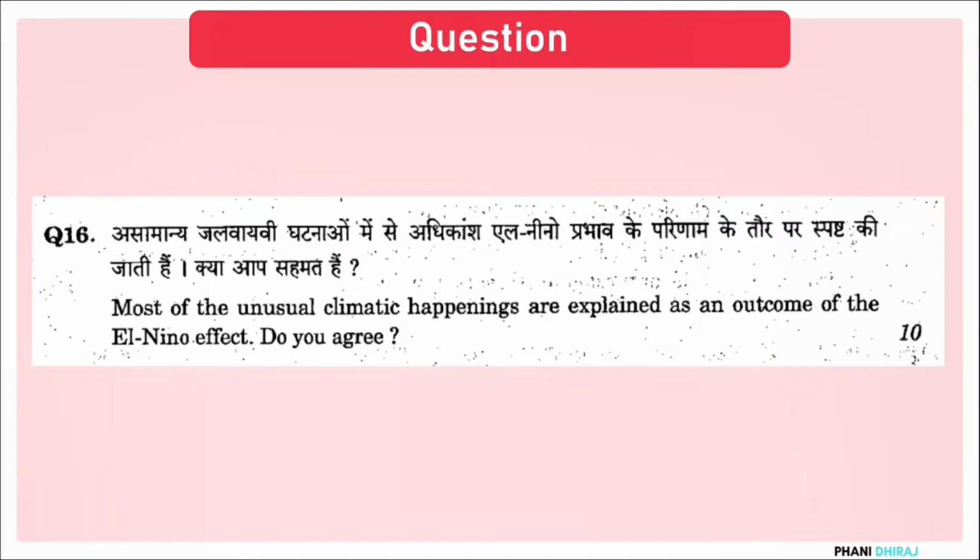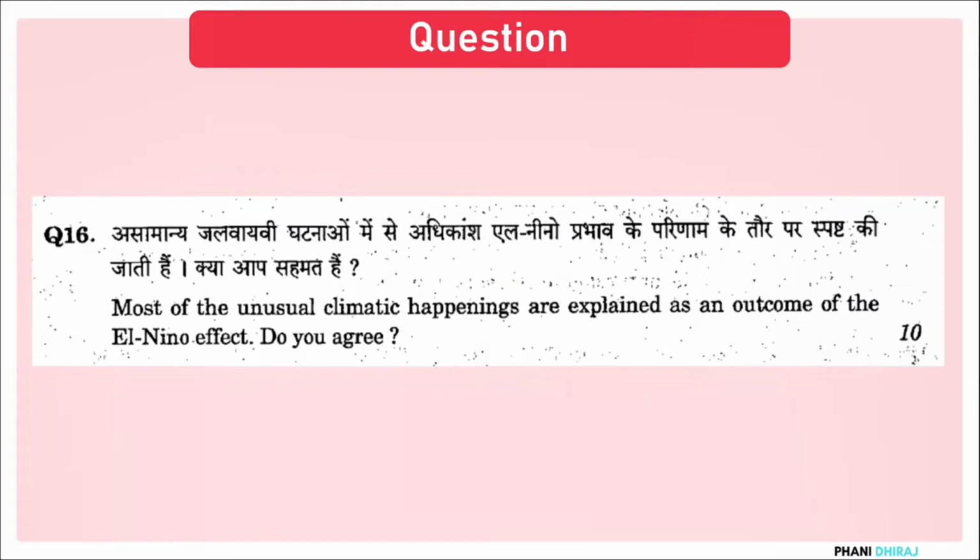Most of the unusual climatic happenings are explained as an outcome of the El Nino effect. Do you agree? So in this question they are asking two specific things. One, they are asking what is El Nino effect, right? So you need to write about El Nino effect. Not only that, at the same time you also have to answer the question in a way where you explain the impact of El Nino on the environment. From that perspective, you have to answer this question.